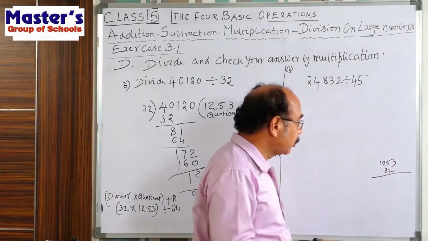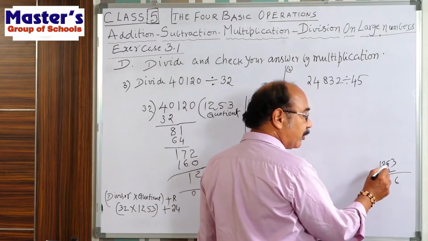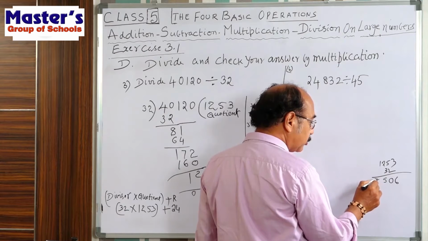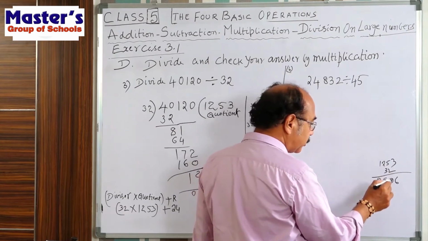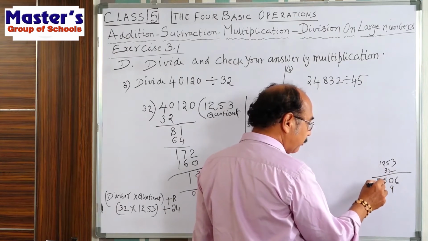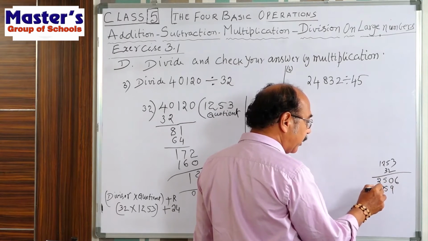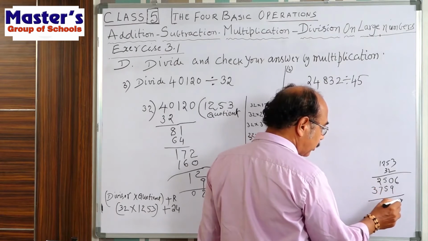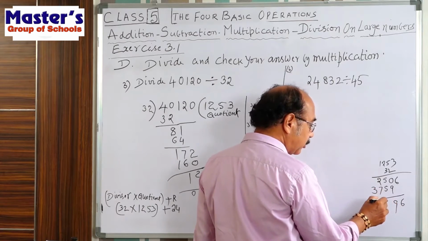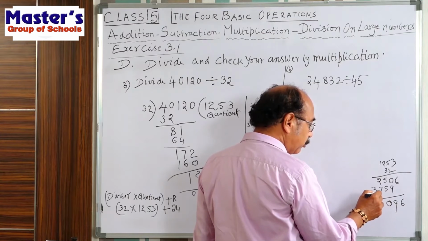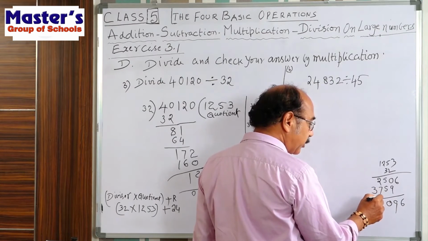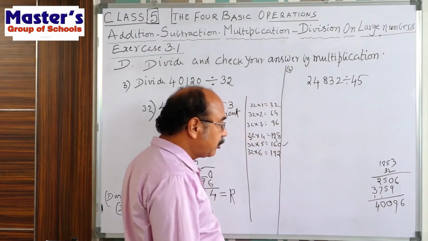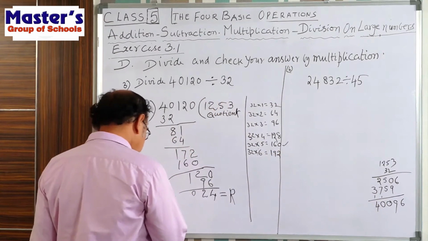See, children, here: 2 3s are 6, 2 5s are 10, 0, 1 is there, 2 2s are 4 plus 1, 5, 2 1s are 2. Now multiply 3. 3 3s are 9, 3 5s are 15, 5, 1 is there, 3 2s are 6 plus 1, 7, 3 1s are 3. Add: 6, 9, 10, 0, 1, 7 plus 1, 8 plus 2, 10, 0, 1, 3 plus 1, 4. 40096.